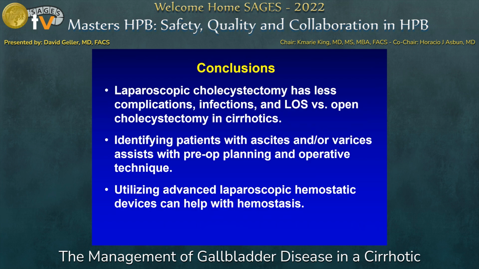In summary, the literature shows that laparoscopic cholecystectomy has fewer complications, infections, and shorter length of stay versus open cholecystectomy in cirrhotic patients. Identifying patients with ascites or varices assists with pre-op planning and operative technique, and utilizing advanced laparoscopic hemostatic devices can help with hemostasis.